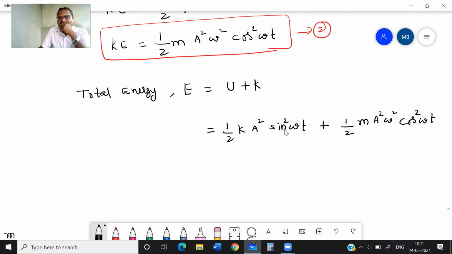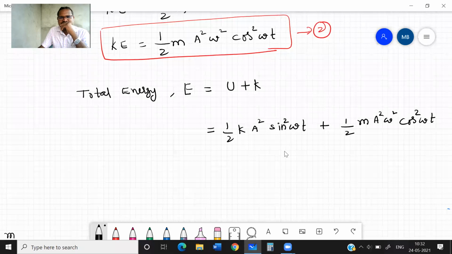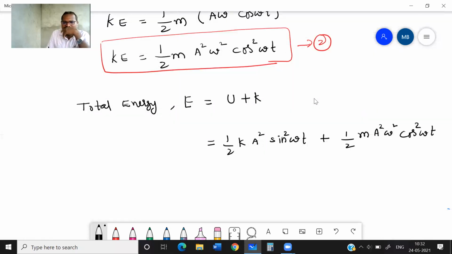See here, k is there. Here, m omega something is there. We know one value: omega is equal to root k by m. Then omega square is k by m.